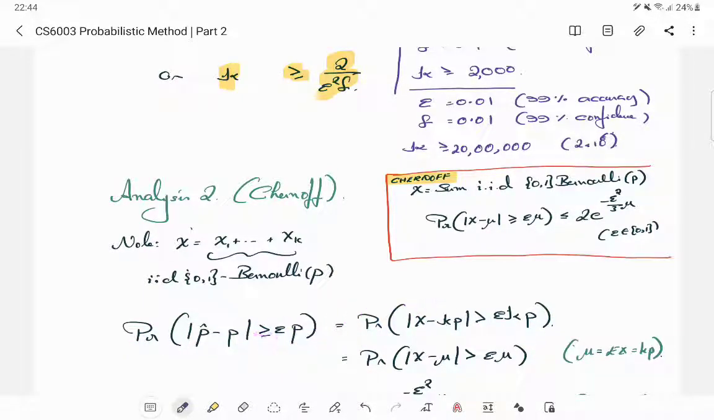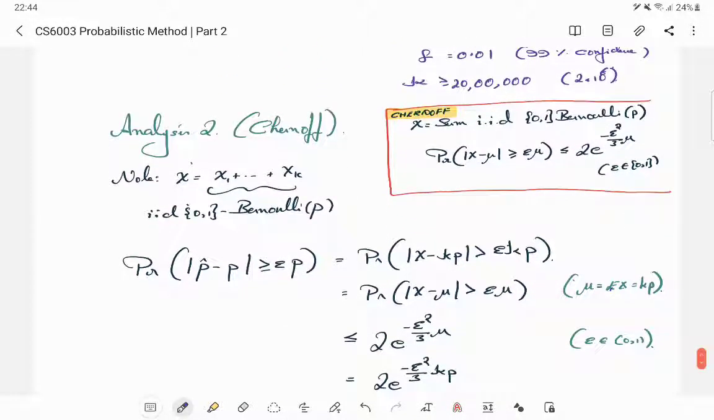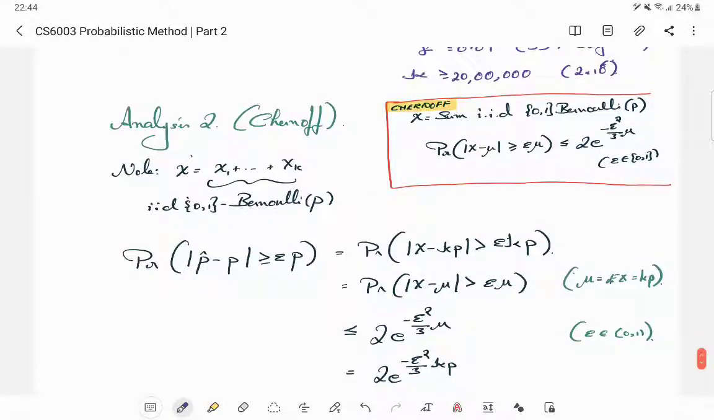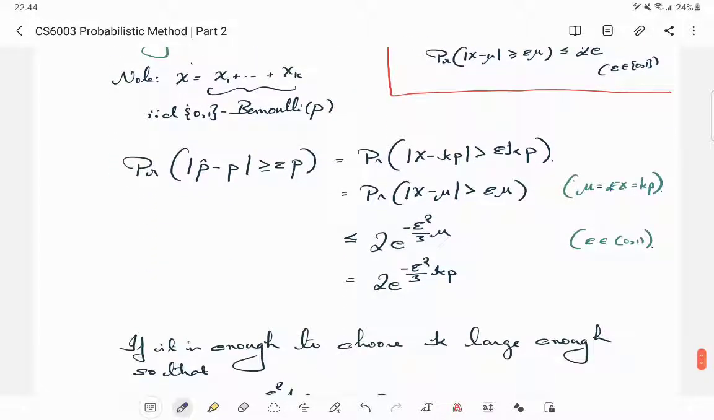So you convert this event, p cap minus p greater than or equal to epsilon p, in terms of x. It's essentially multiplying by k throughout. So this event is the same as x deviating from kp by more than epsilon times kp. Remember, kp is nothing but the mu of x, the expectation of x. So this is the probability that x deviates from mu by more than epsilon mu, exactly what the Chernoff bound will tell you. You can directly apply that: 2 e to the power minus epsilon squared by 3 times mu, and mu is kp. Now, what we need is that this is at most delta.